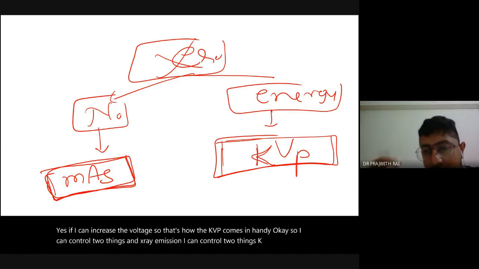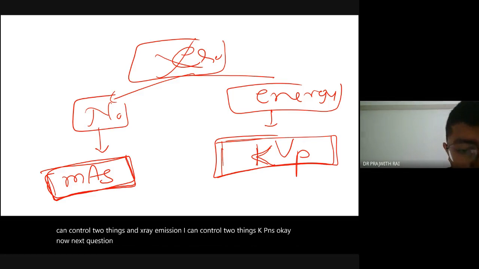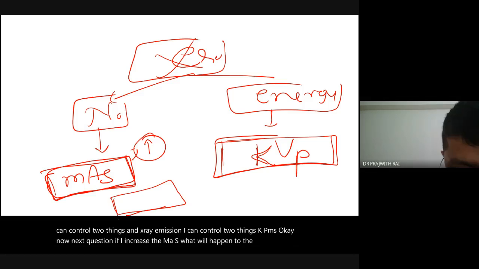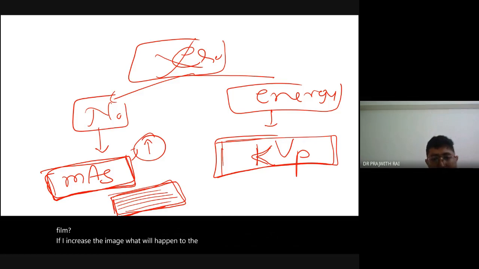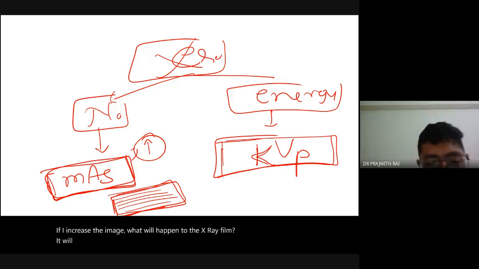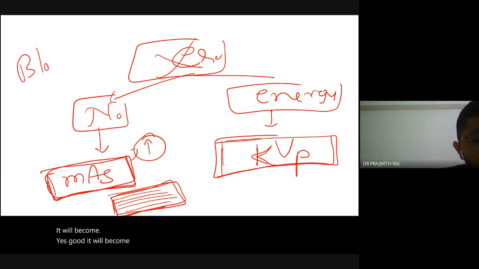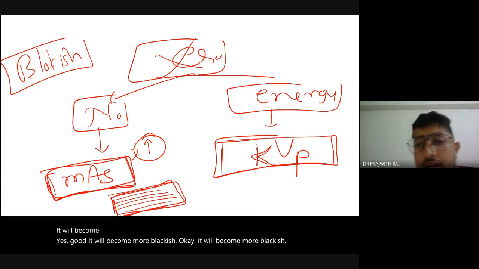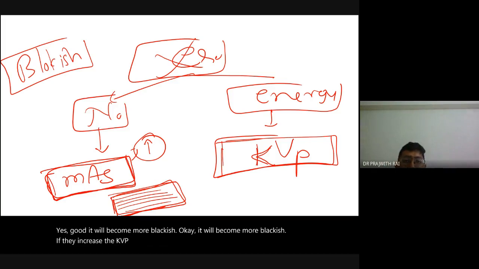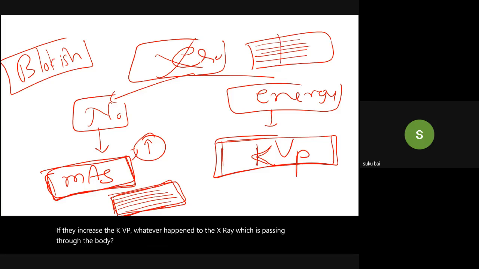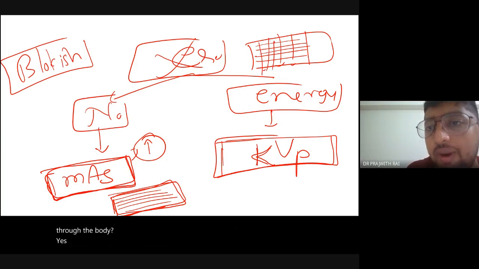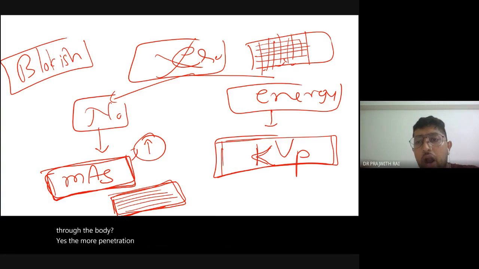Now the next question is, if I increase the mAs, what will happen to the X-ray film? It will become more blackish. Good. Now if I increase the kVp, what will happen to the X-rays passing through the body? More penetration capacity, better imaging. Understand? You guys are getting how it all works.